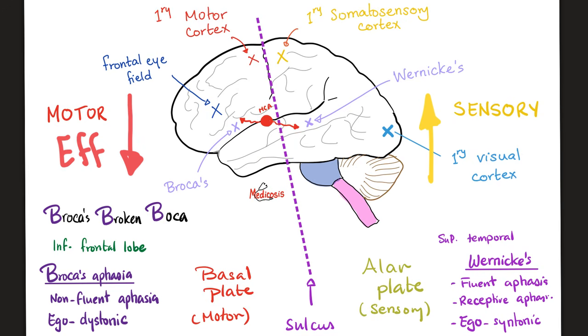Case in point, let's say that you want to move your biceps. You'll contract your biceps muscle to move your arm. This impulse has to start here, in the primary motor cortex. Notice that this is in front of the line. Let me tell you something.